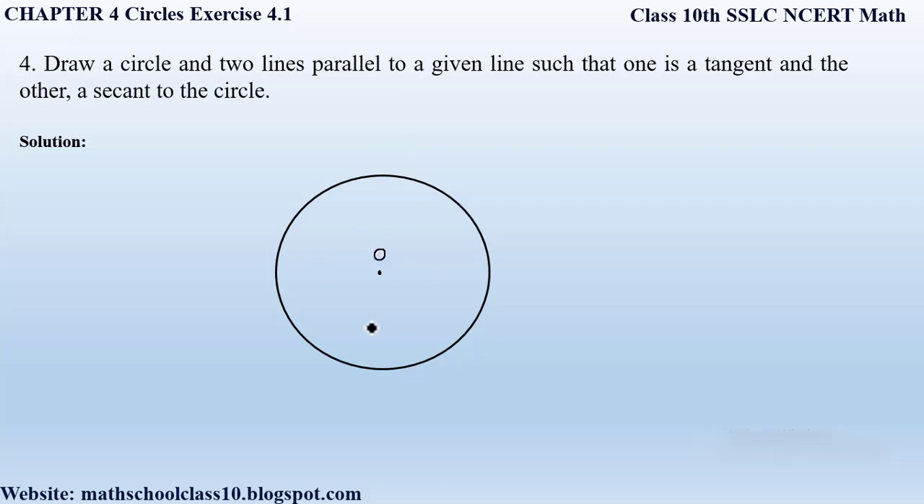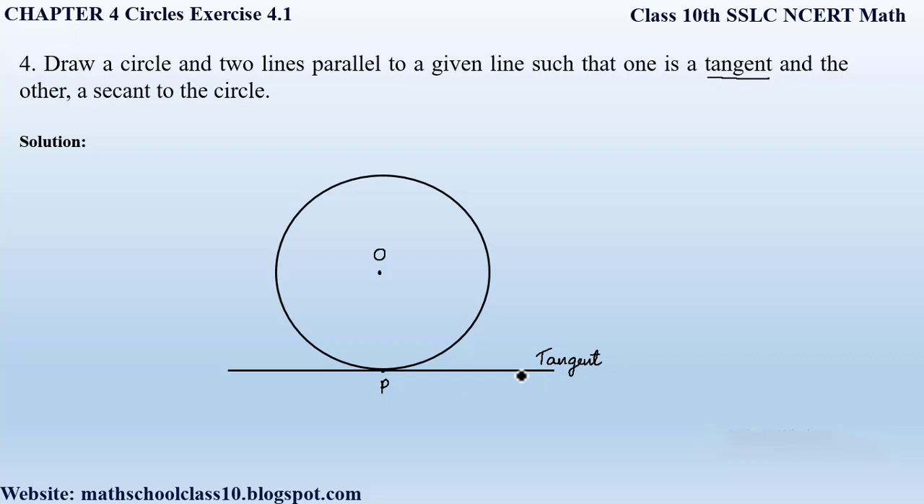So we have drawn a circle, and now they are saying that there are two parallel lines where one is a tangent and the other is a secant to the circle. So we already know a tangent always intersects the circle at a single point. So let us draw a tangent in this manner which intersects the circle at a single point P. So this line is called a tangent, right?